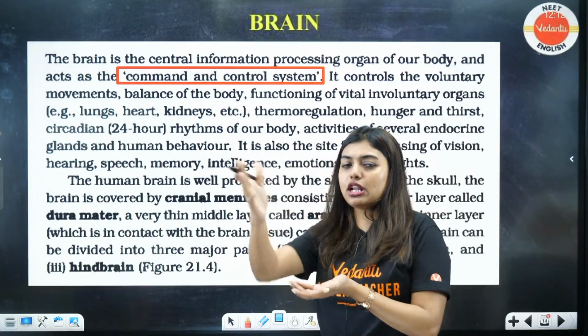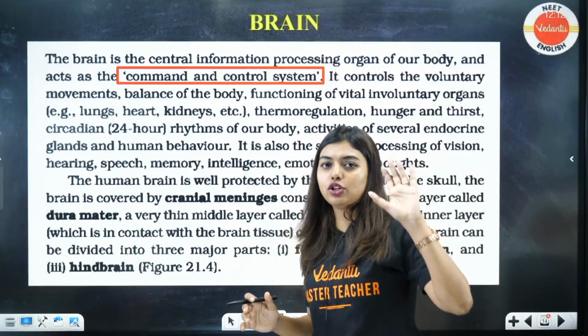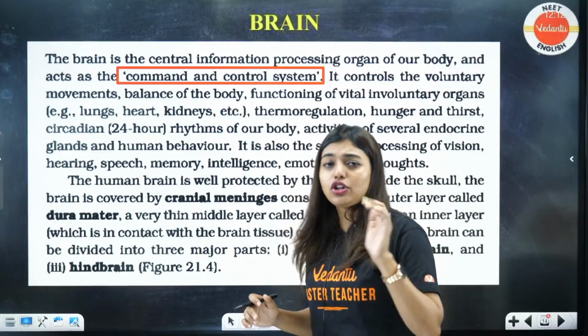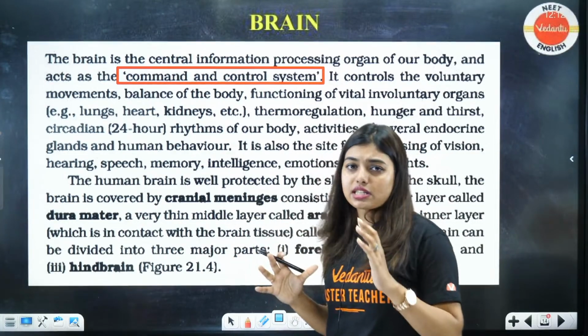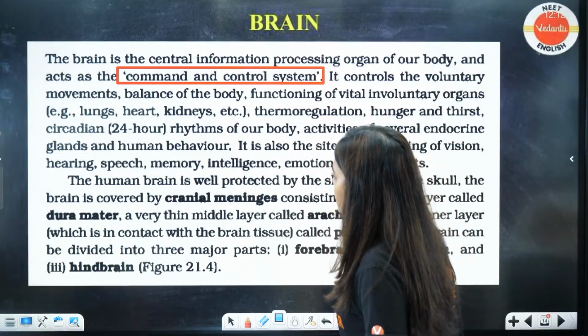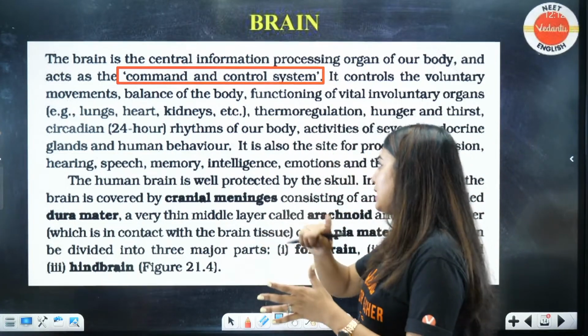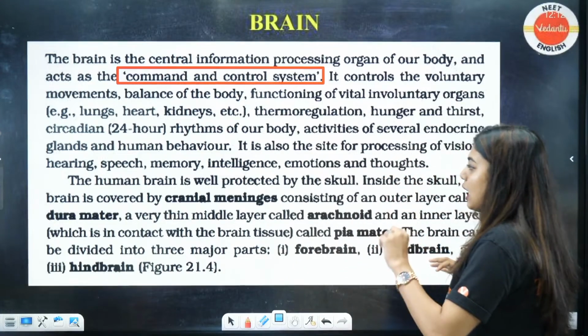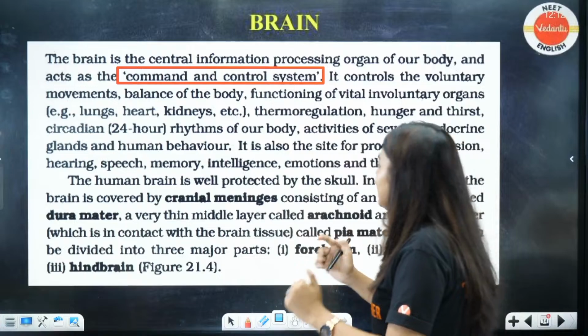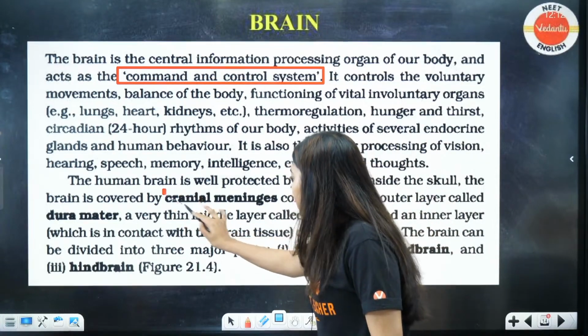Each of them, like hypothalamus will do one job, pituitary will do one job, epithalamus will do one job, medulla oblongata will do one job, limbic system will do one job. So everything is scattered. It is also the site for processing of vision, hearing, speech, memory, intelligence, emotions and thoughts. Now the human brain is well protected by the skull. Inside the skull, the brain is covered by cranial meninges.